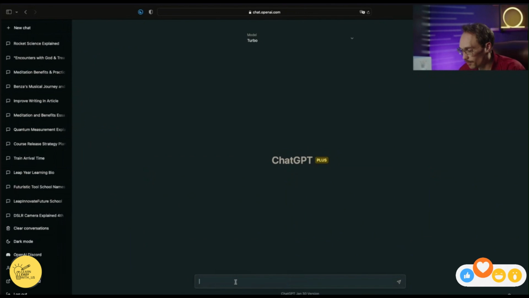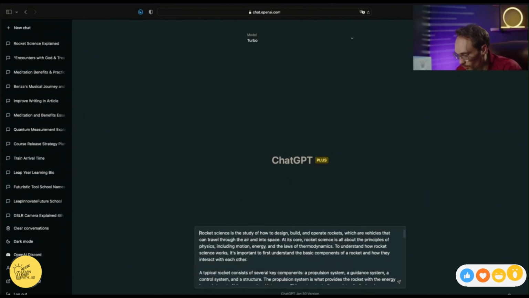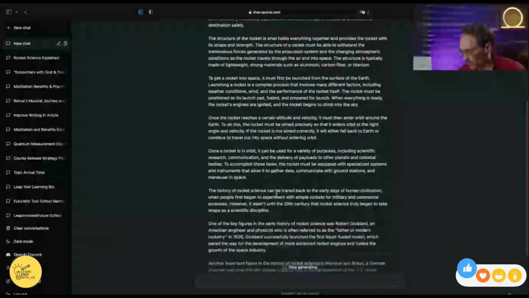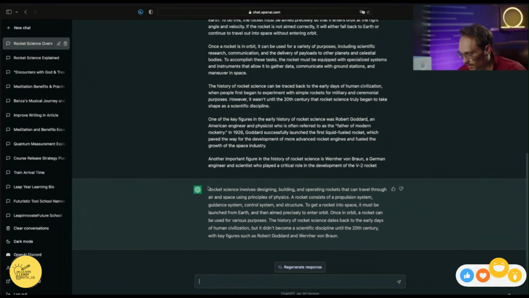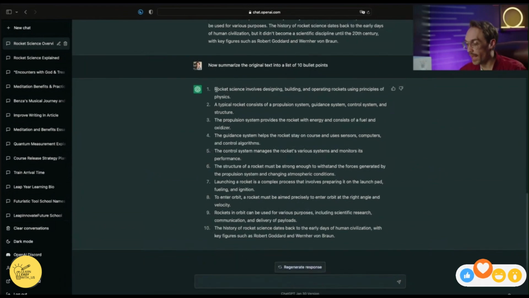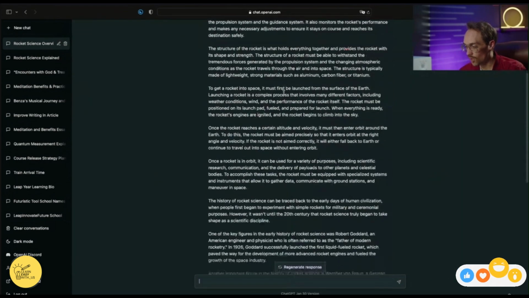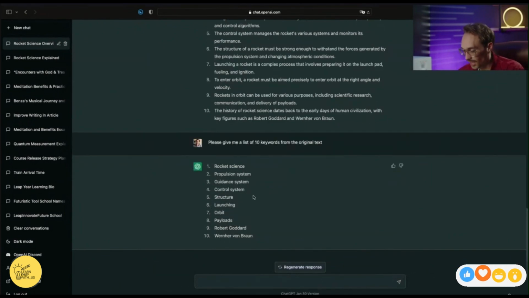So let's jump right into ChatGPT. Here, I've already copied this article, so we can just paste it in here, and we're going to say, summarize the following article. Here we can see this article is pretty long, and ChatGPT is giving us an easier to understand, quicker summary version of it. Now, summarize the original article into a list of 10 bullet points. For me personally, this is way easier to digest than this long article about rocket science, which I know literally nothing about. Please give me a list of 10 keywords from the original text. Here we see ChatGPT gave us some keywords.